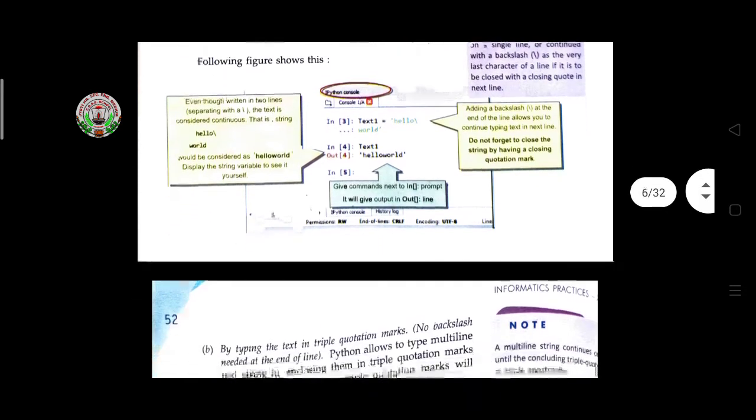So see the console, it is given here. When hello backslash is typed here and then after that world is typed, the output will show as hello world like this. So with the help of this backslash, it will merge together. By typing the text in triple quotation marks, no backslash is needed at the end of a line.